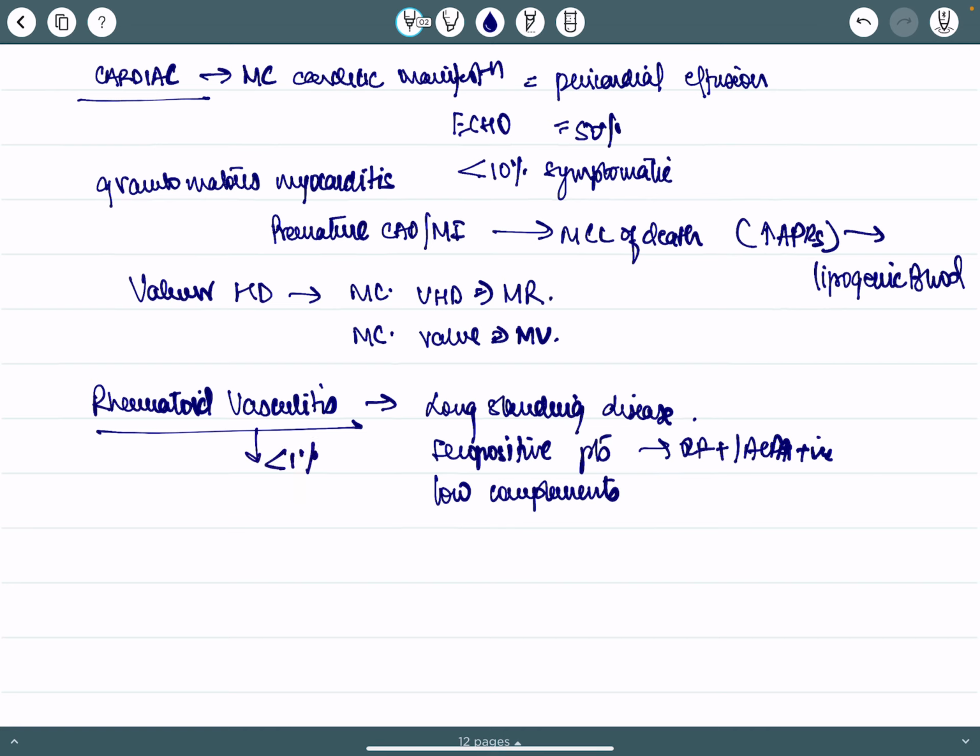Here less than 1% we saw in DIP also. So here there can be vasculitic ulcer, digital gangrene, purpura. Alright, these things are going to be there.